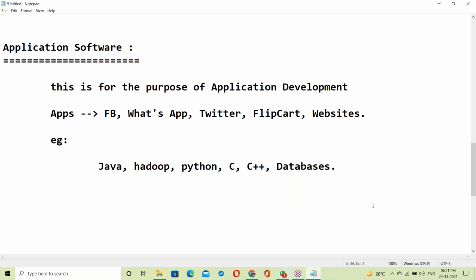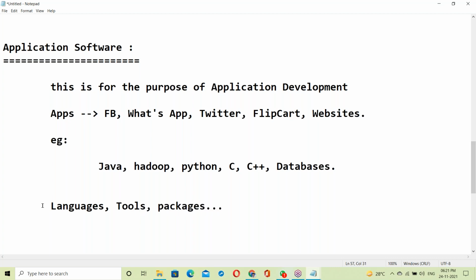In software, we are using many technologies, more than 100 technologies. Then which is exactly application software? In software, there are some languages, there are some tools, and next, packages.